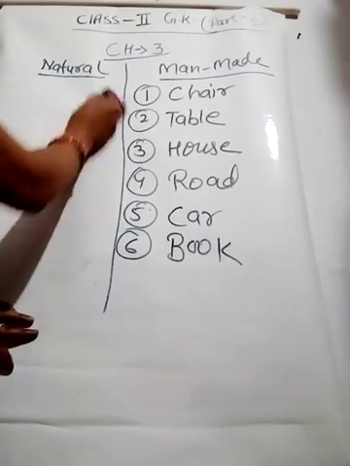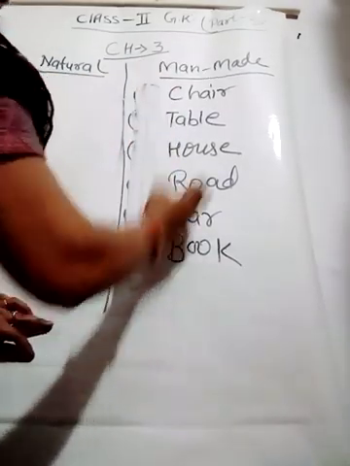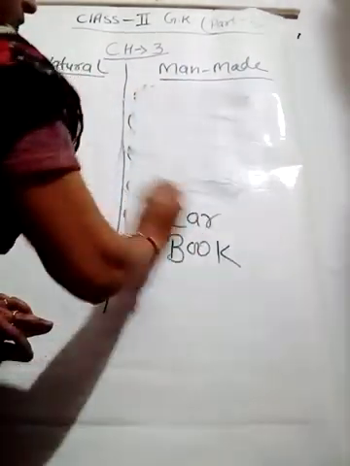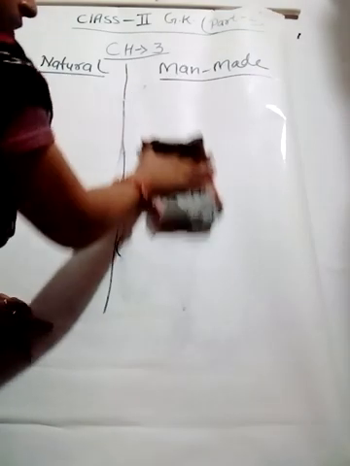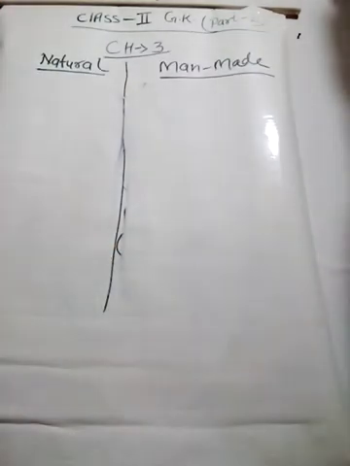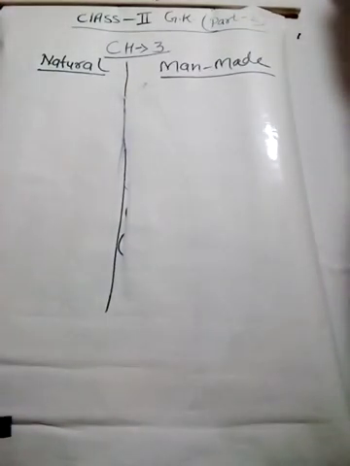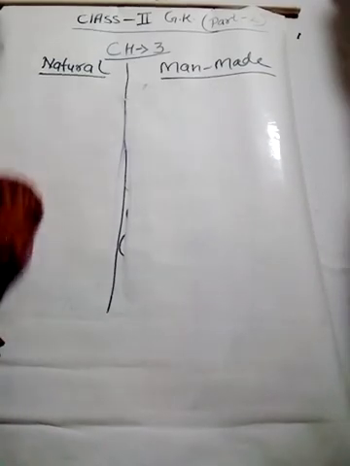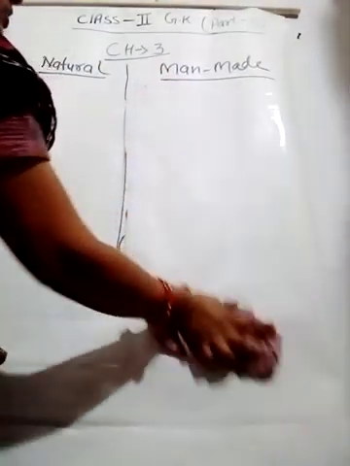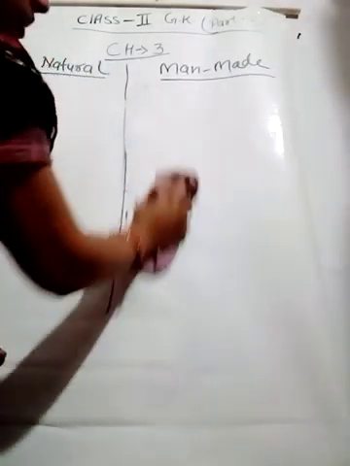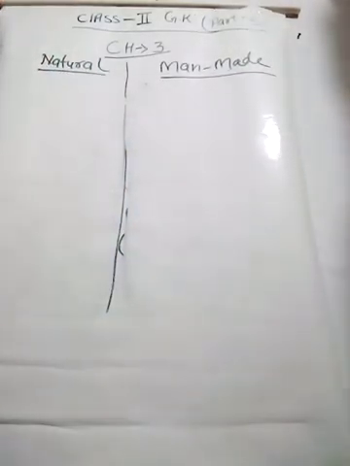First, when you look at this picture in your book, you can see the boy. Boy is a natural thing. Boy comes under this natural column. The lady, the woman, she comes under the natural things.